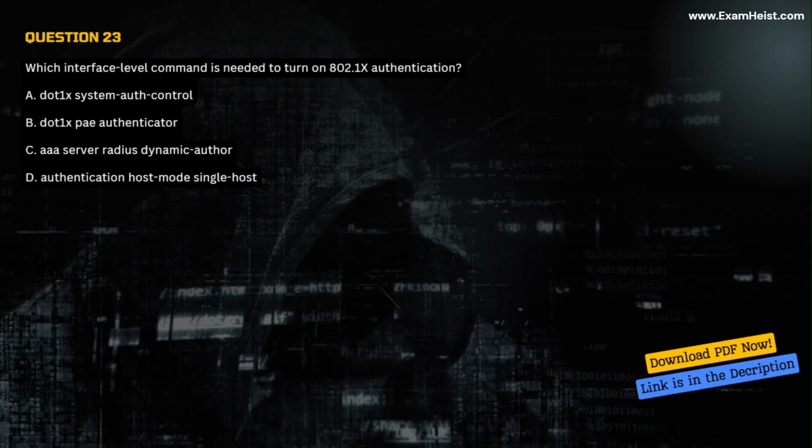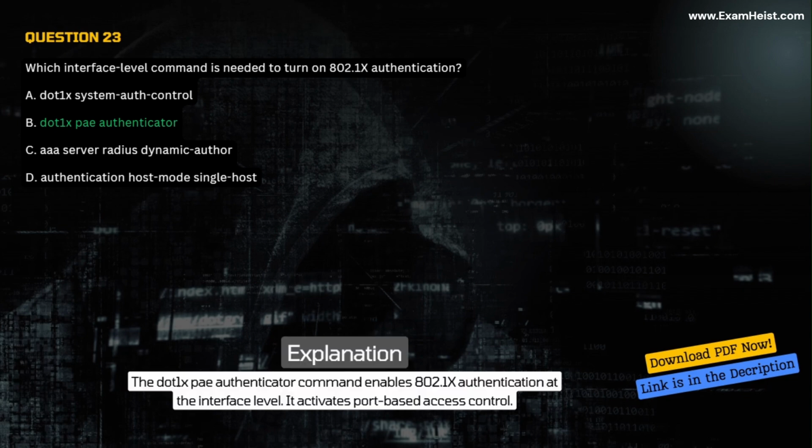Question 23. Which interface level command is needed to turn on 802.1x authentication? A. dot1x system-auth-control. B. dot1x pae authenticator. C. aaa server radius dynamic-author. D. authentication host-mode single-host. Correct answer B. dot1x pae authenticator. Explanation. The dot1x pae authenticator command enables 802.1x authentication at the interface level. It activates port-based access control.